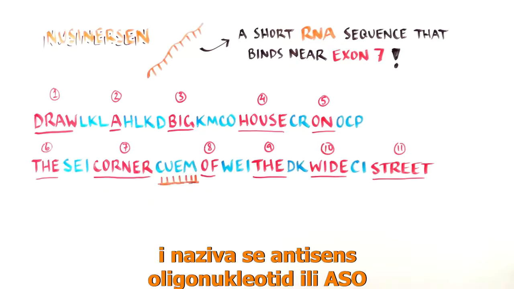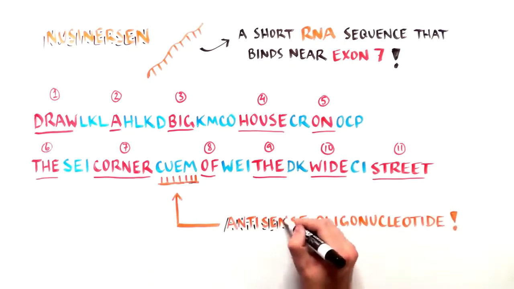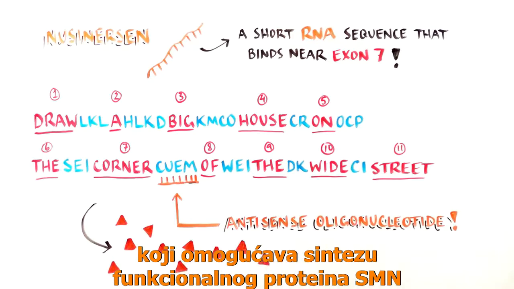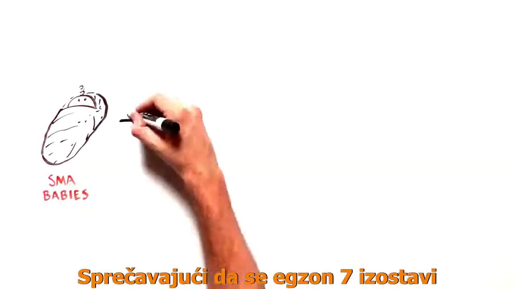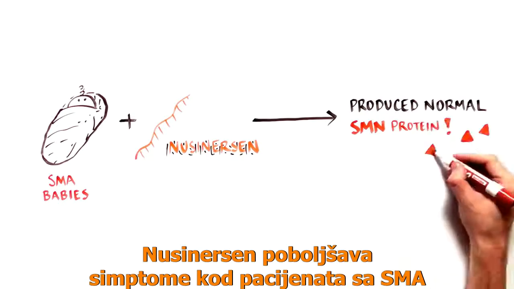It is called an antisense oligonucleotide, or ASO. Exon 7 is now included in the edited RNA message, which in turn generates full-length functional SMN protein. By preventing exon 7 from being skipped, nusinersen reverses symptoms in SMA patients.